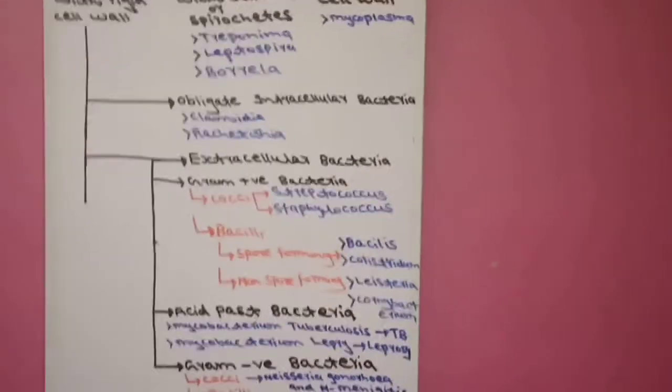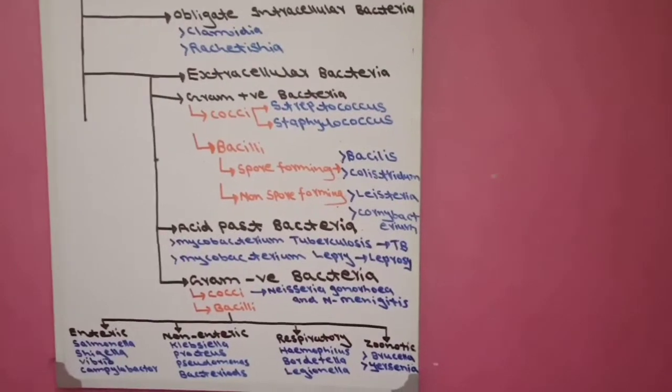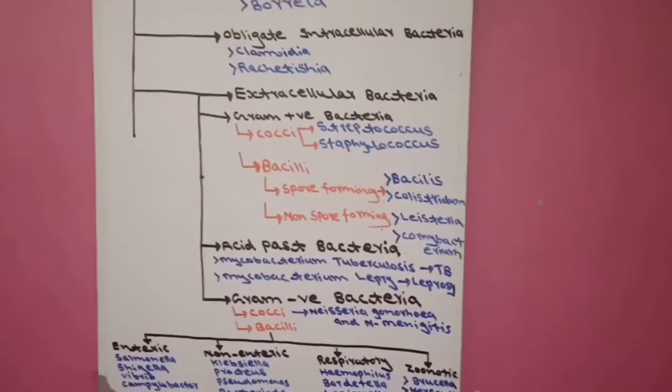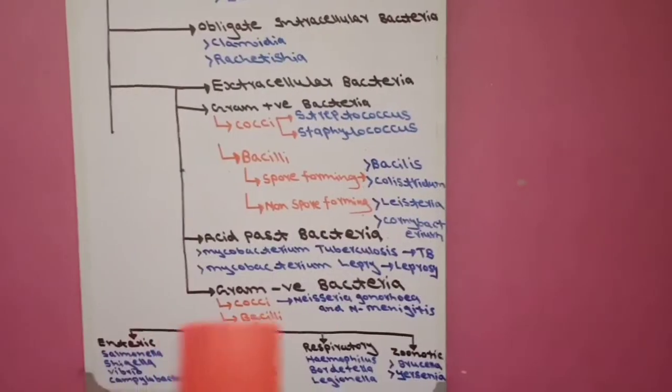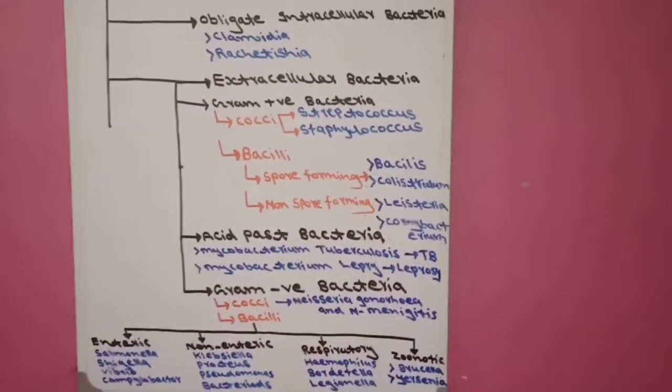Second is extracellular bacteria, those bacteria which work outside the host cell. Then extracellular bacteria, again we divide into three major groups on the basis of staining: gram staining and acid-fast staining. Those which respond to gram staining are gram-positive bacteria and gram-negative bacteria. Those which do not respond to gram staining and respond to acid-fast staining are acid-fast bacteria.